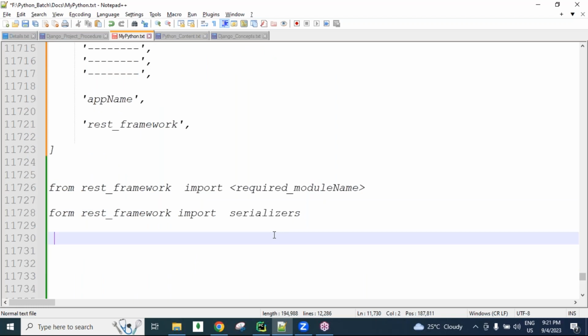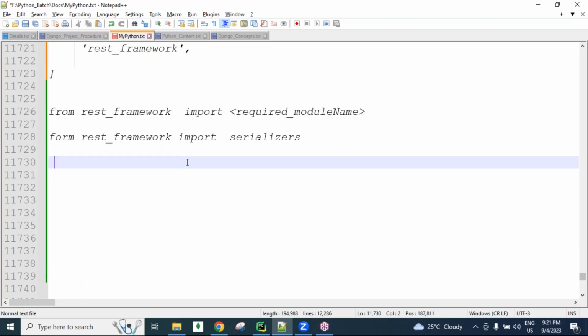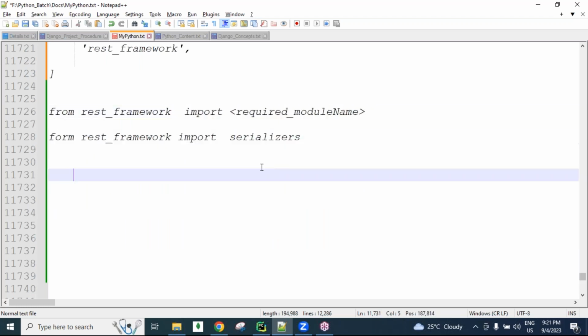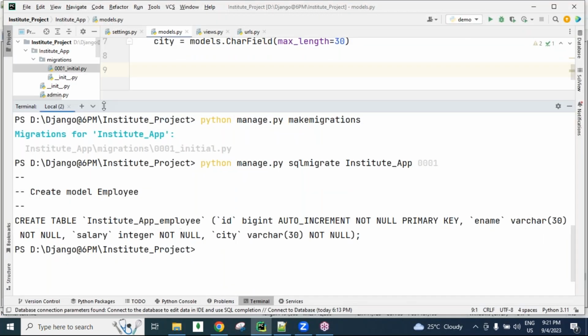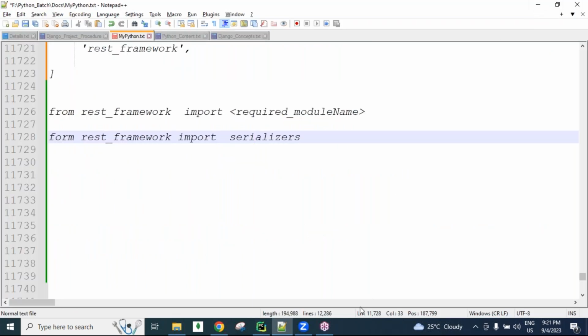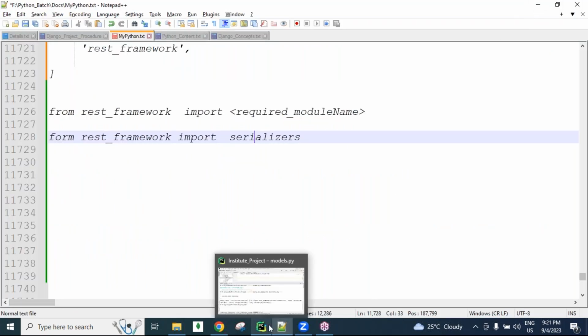Okay, guys. Now we'll create one basic coding, for doing the conversions related. Any one project you can open, guys. First of all, let me know, do you know about the PyCharm IDE?